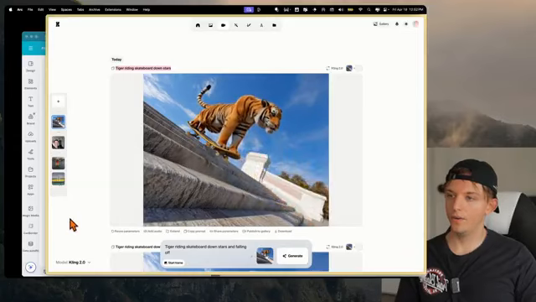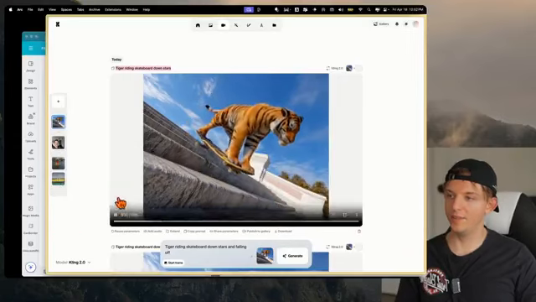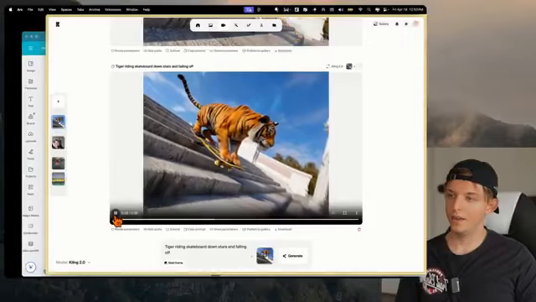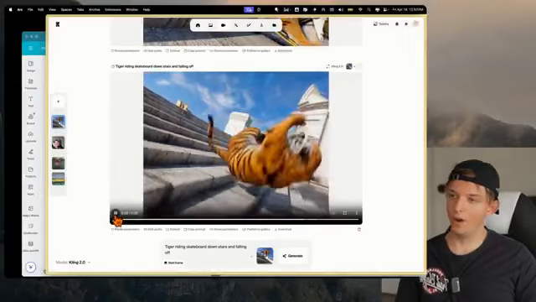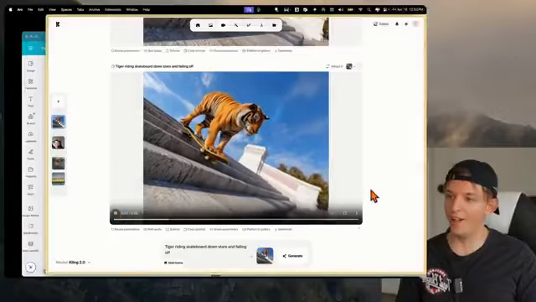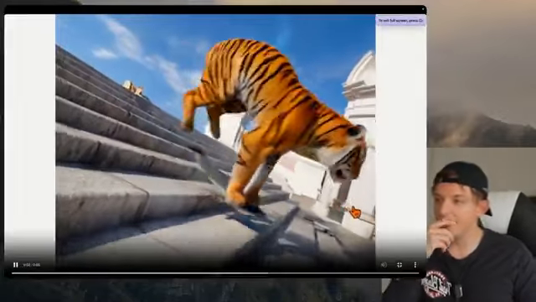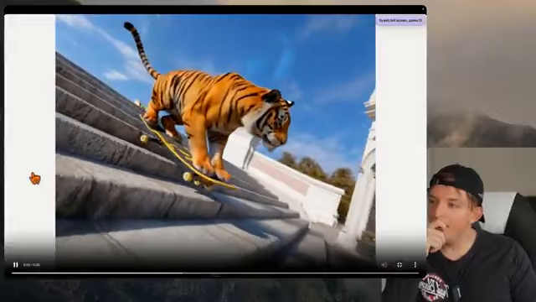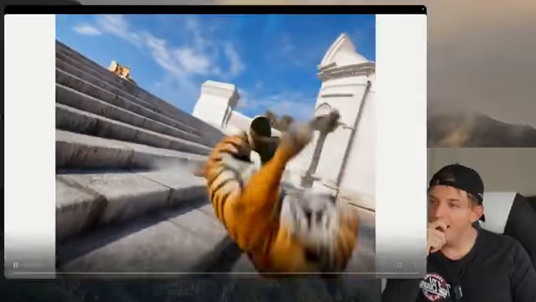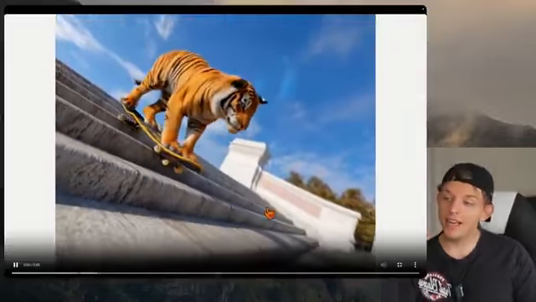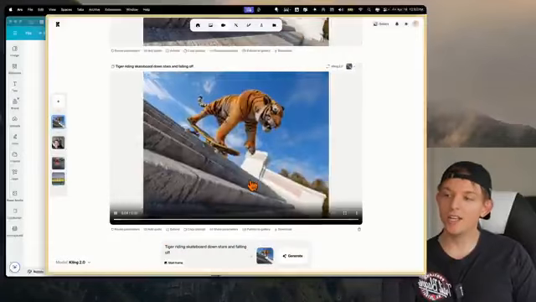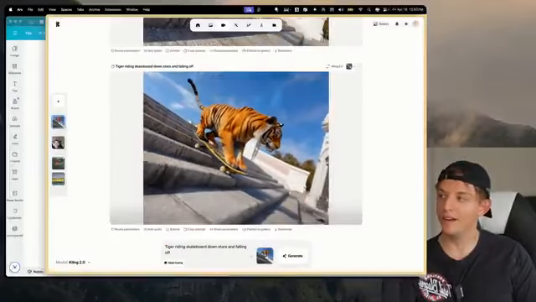Oh, whoa. Okay, a lot more detailed, but very interesting. Oh, wow. Oh, what the hell? That's actually crazy. Oh, it wiped out. So he's like riding down the hill, and then it flips. So Kling actually is the most detailed model. Kling actually goes crazy, I'm not gonna lie.